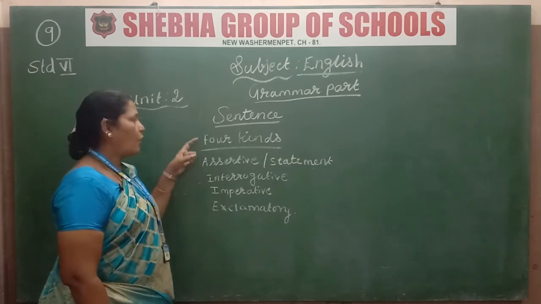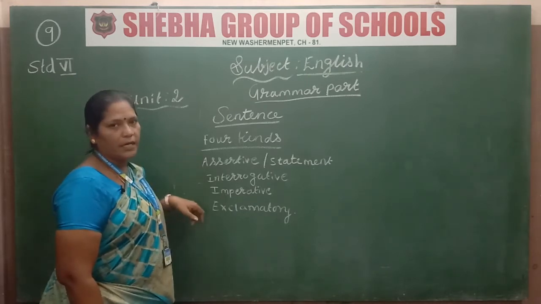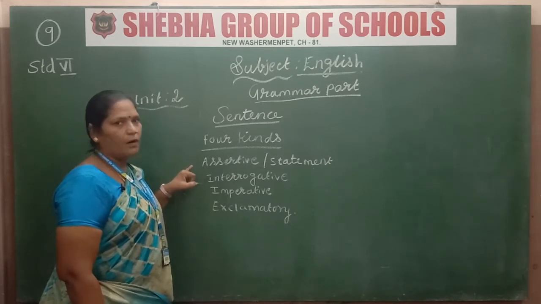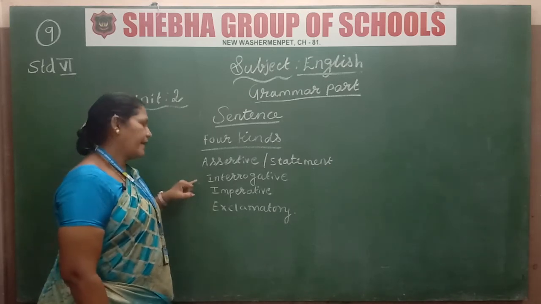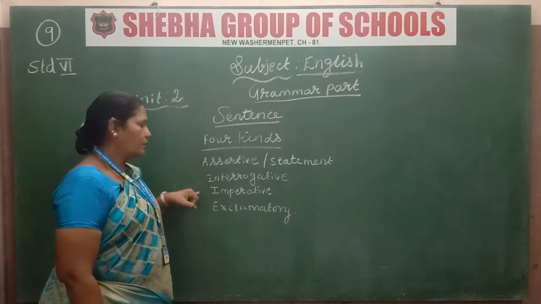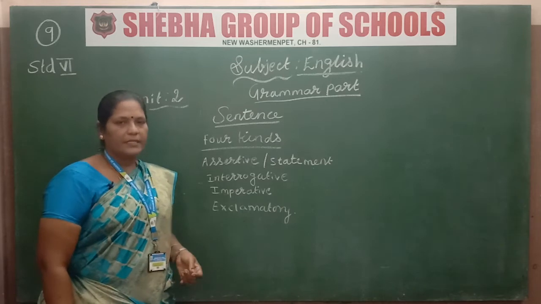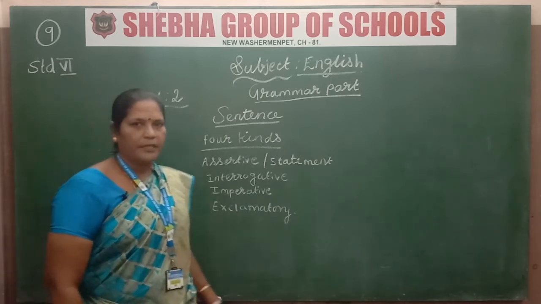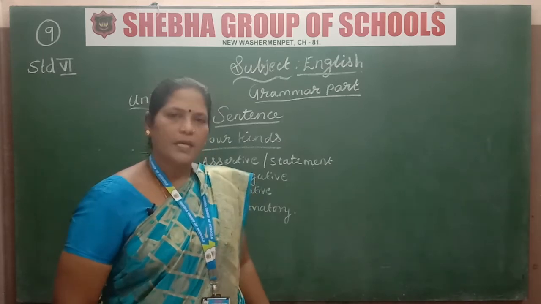Okay children, how many types of sentence are there? 4 kinds of sentence. First, assertive or statement. Second, interrogative. Third, imperative sentence, and fourth, exclamatory sentence. So I will just give a brief explanation about it, that means how to find out each sentence.